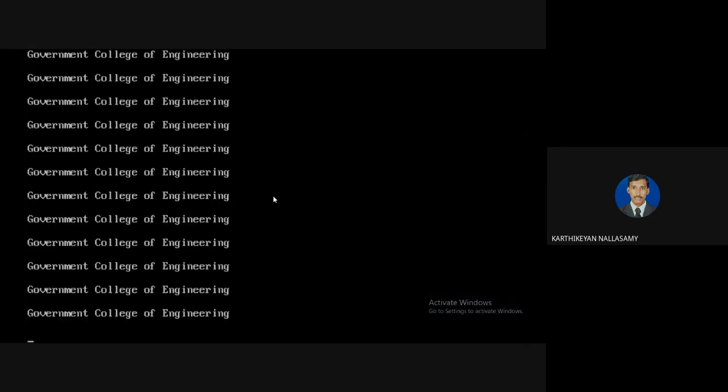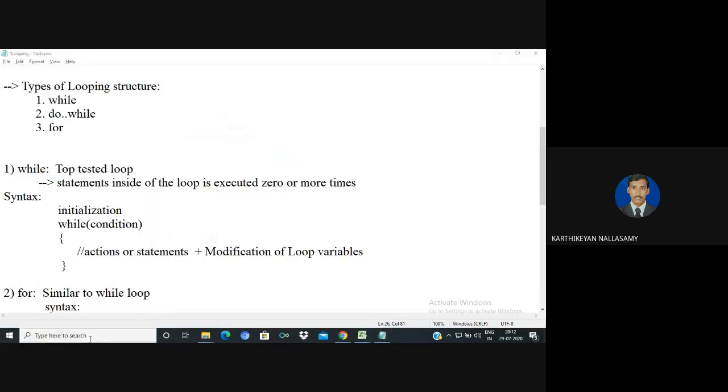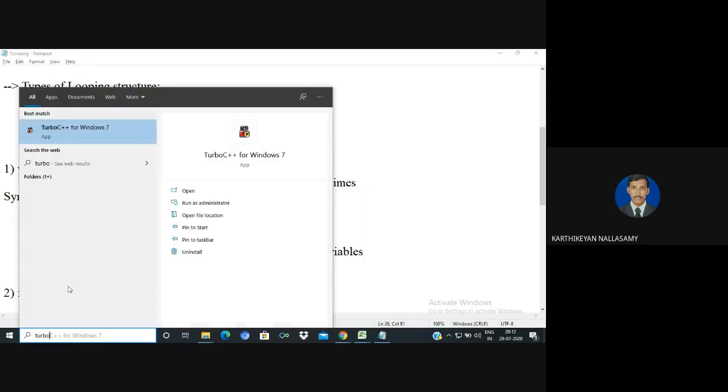For example, I give 5, still it goes on, it cannot break. If you are unable to set the modification, the loop always goes infinite. So when you are setting up a loop, the modification must be there.